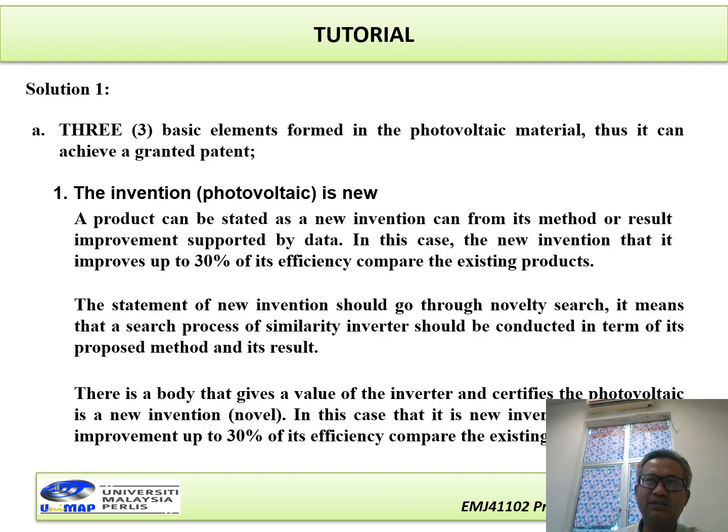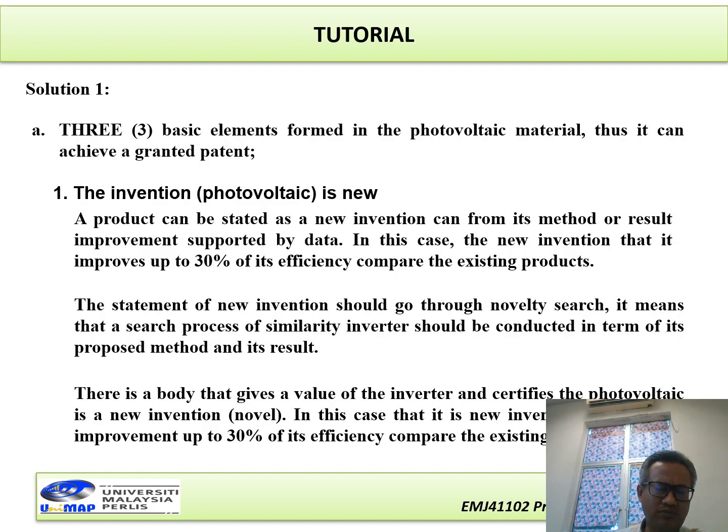Now in here, because Mr. Tony can develop the photovoltaic based on a new formula and can improve the efficiency 30%, it can be stated as new. Now, a statement of a new invention should go through a novelty search. It means that a search process, a similarity search, should be conducted in terms of its proposed method and its result.